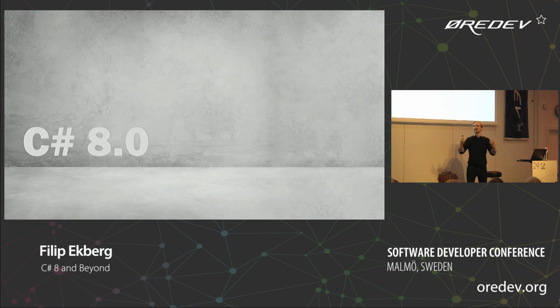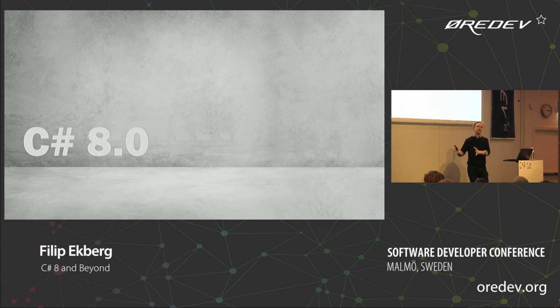Let's talk about what's actually in C# 8. Last year I was here talking about what's happening with C#. I talked about all the features that they're adding to C# 7, things like pattern matching, tuples, and deconstructors. And I'll have to show a few of them again just really quickly because they're making some improvements to those features in C# 8. They're adding something they're calling recursive patterns, and ranges, and nullable reference types.